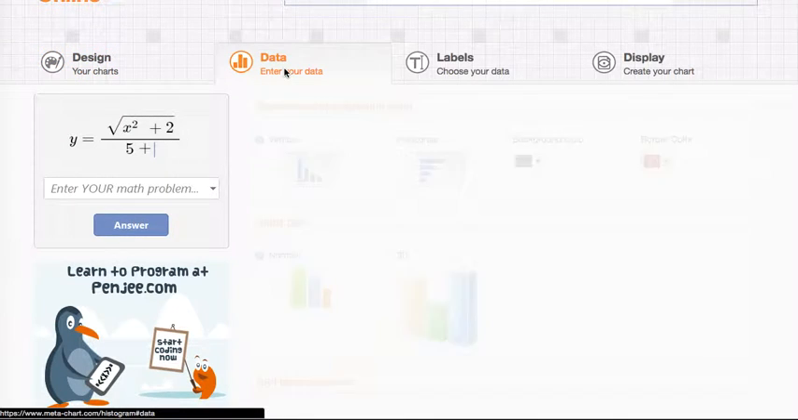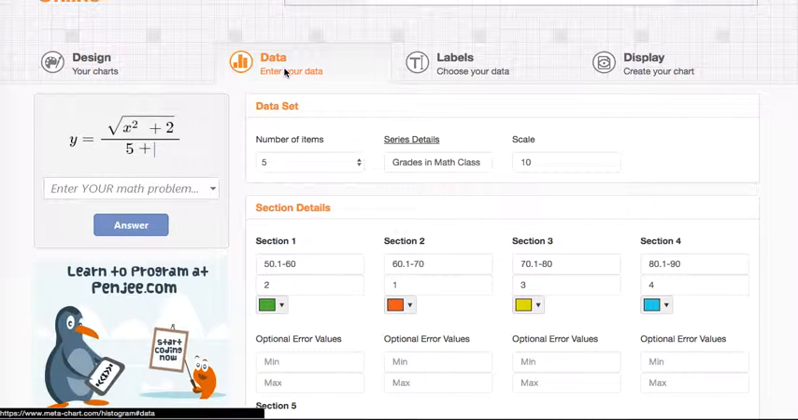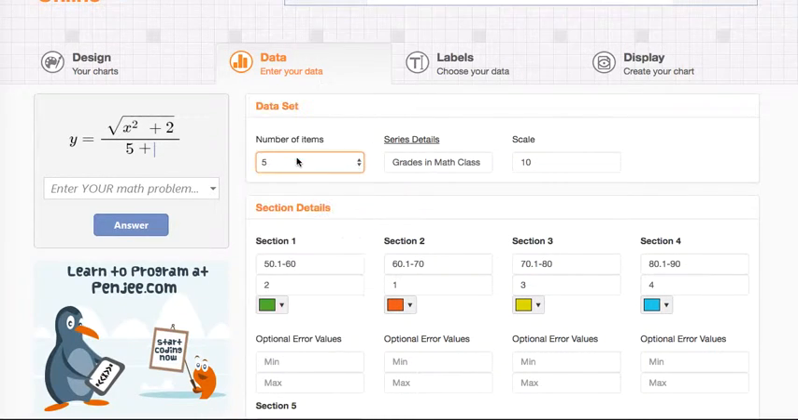The data part is the most complicated part. This is where you enter your data. You actually have to decide what you want each of your bars in your histogram to represent. So for instance, if I want this to be grades in math class, let's say I have how many different bars I want. This number of items will tell me the number of bars. So I want 5 different bars on my histogram. That's the number I'm going to put in here. Oops, just change it to 4.